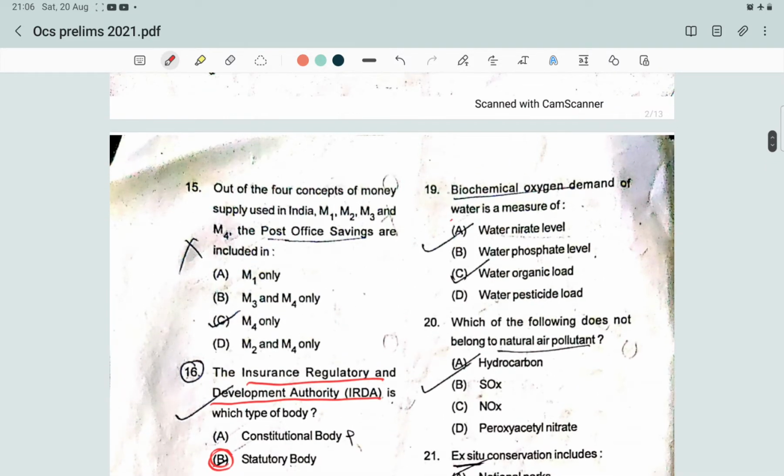Next question: biochemical oxygen demand of water is a measure of which of the following? What is biochemical oxygen demand? Biochemical oxygen demand determines the amount of dissolved oxygen needed by aerobic biological organisms in a body of water to break down organic material present in a given water sample. In simple terms, it is a measure of the amount of oxygen required to remove waste organic matter from water in the process of decomposition by aerobic bacteria. So the answer will be water organic load.